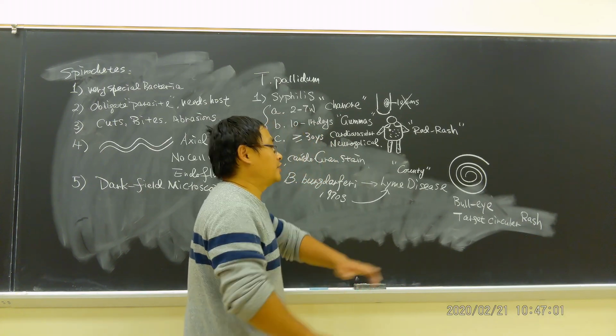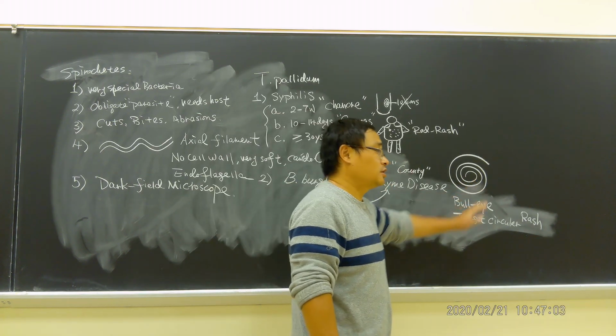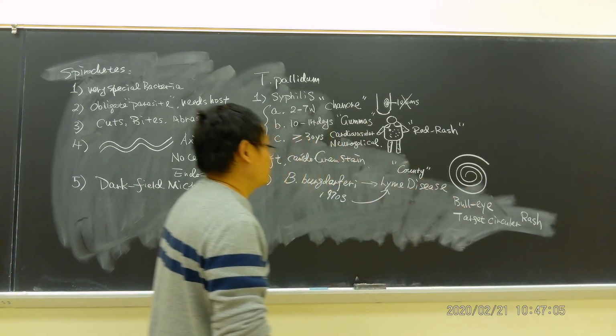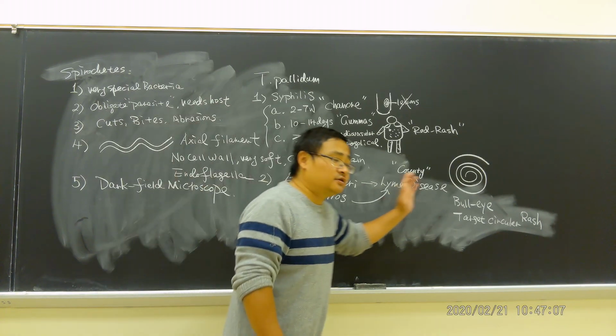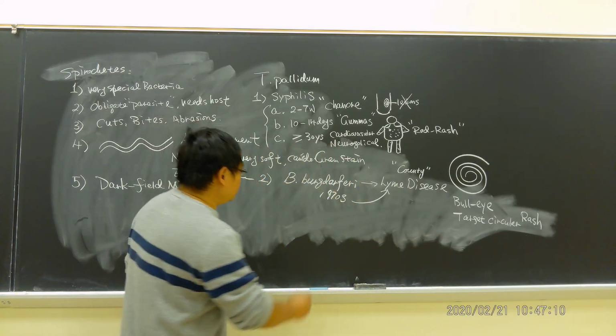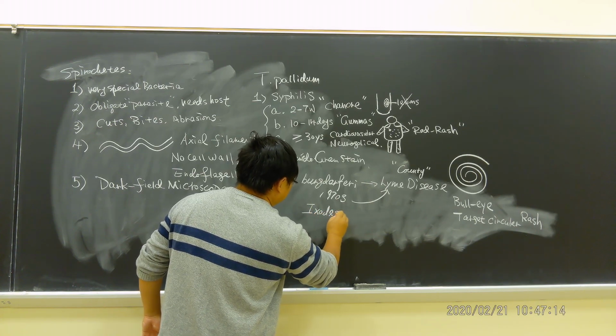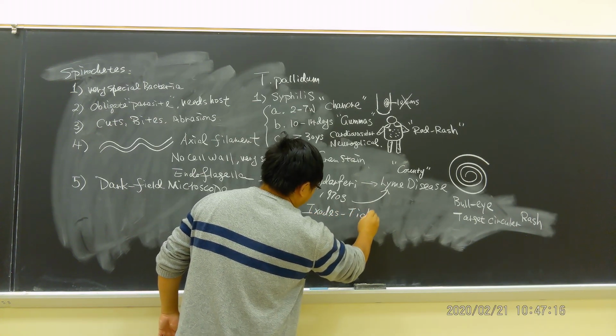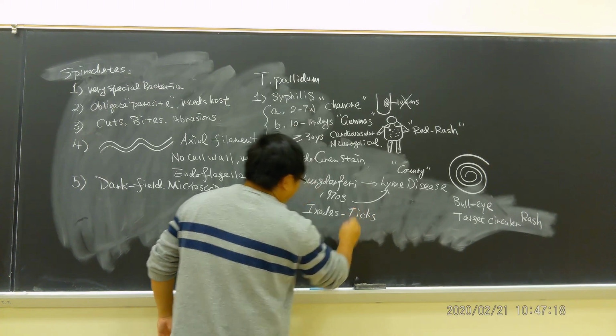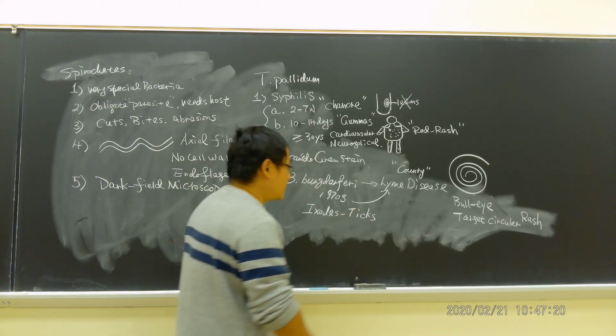Usually it's just on the arm. You have this circular bull's-eye rash. This is a typical symptom. Now, where does this Lyme disease come from? This Lyme disease comes from Ixodes ticks. Now, where do these ticks come from?